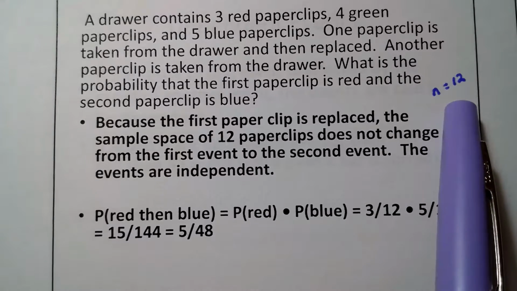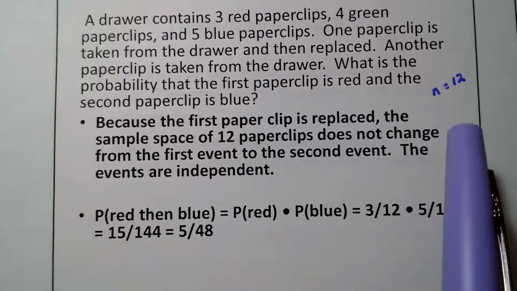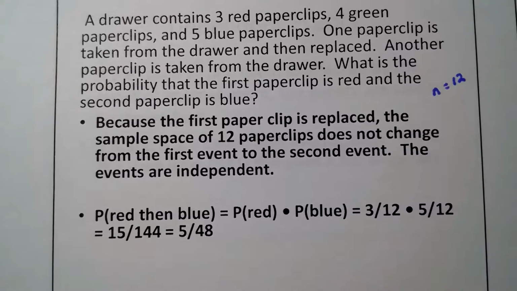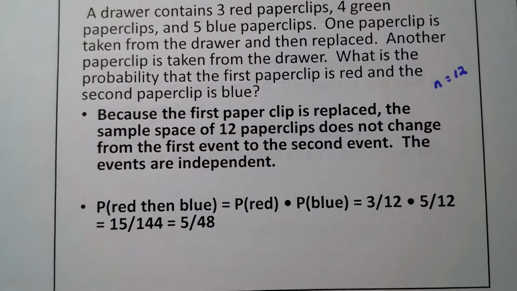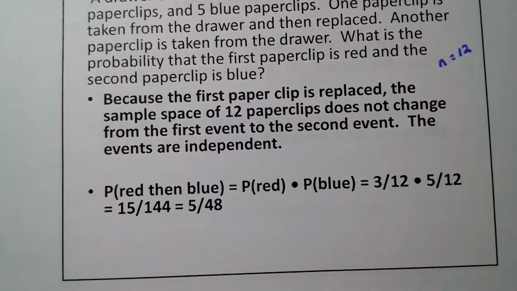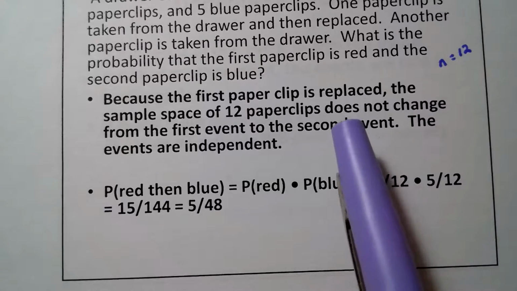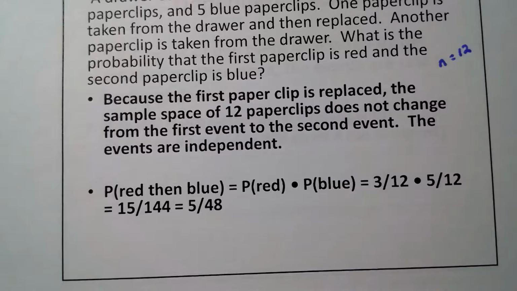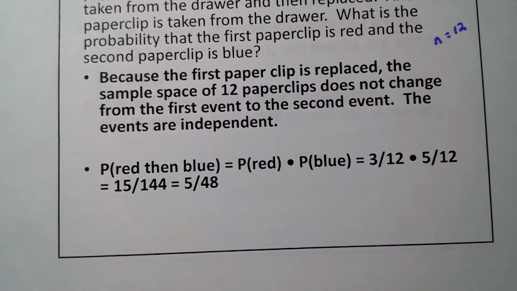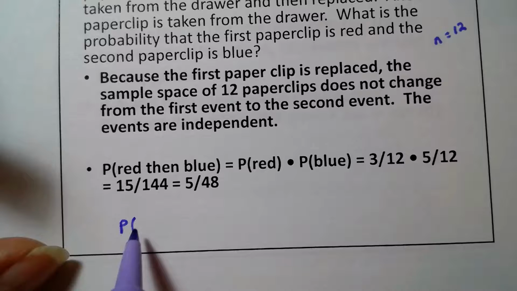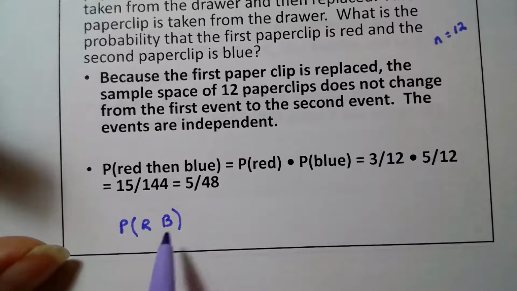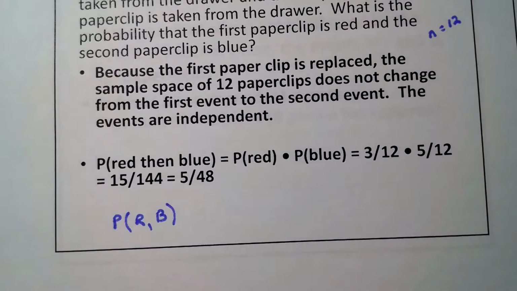That's very important, because when you do probability without replacement, you've got to be really careful, because your sample space will change when you don't replace something for the following events. So just keep that in mind. The question is, what is the probability that the first paper clip is red and the second is blue? A good way to write that is the probability of red then blue, meaning red comes first then blue.